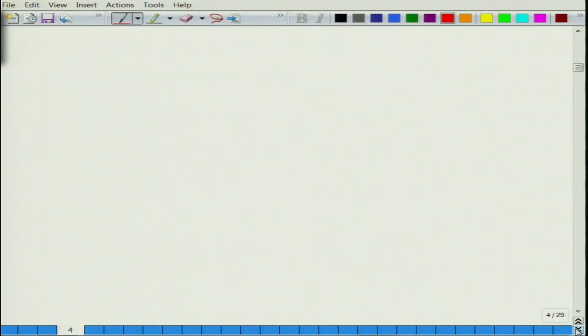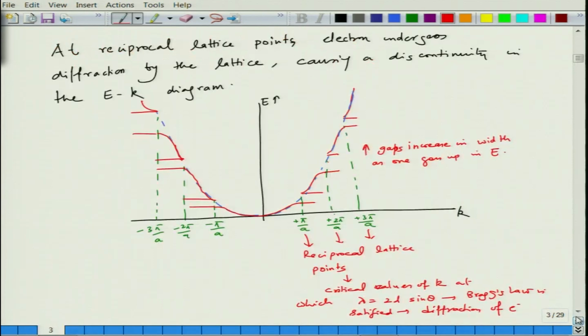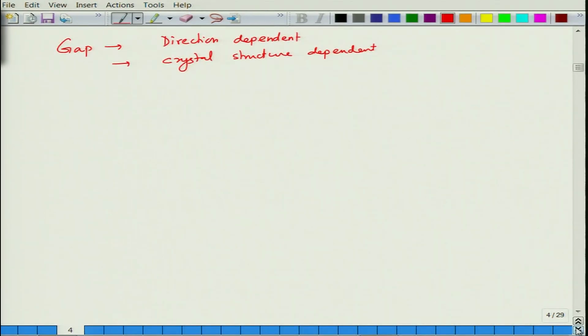So, this gap is also, basically, direction dependent, and crystal structure dependent, because you know the value of d depends upon the crystal structure and the type of material you have. As a result, the positions will change. So, for example, for a given crystal, let us say we have 1 0 0 direction.